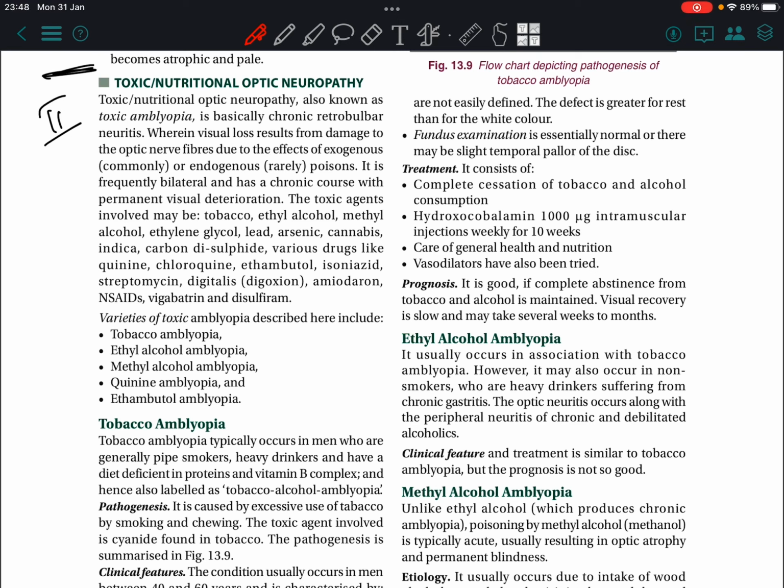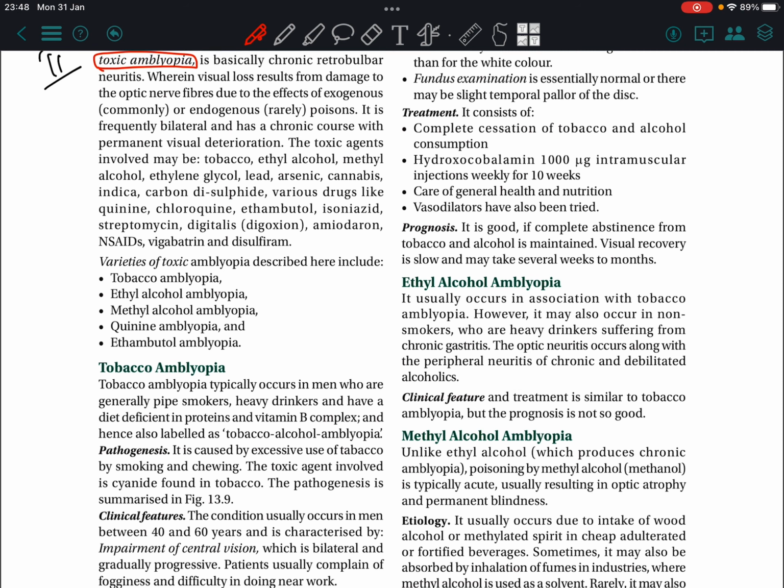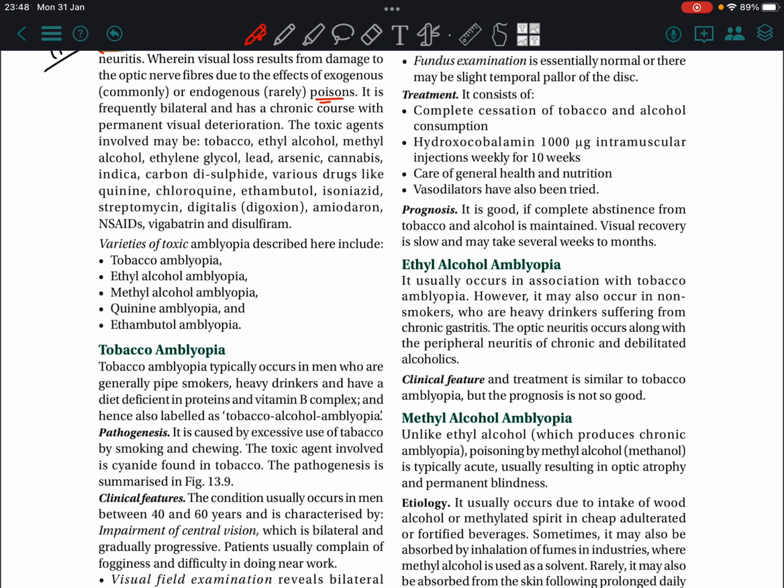Toxic nutritional optic neuropathy, also known as toxic amblyopia. It is basically chronic retrobulbar neuritis. Here the visual loss results from damage to optic nerve fibers due to effects of exogenous or endogenous poisons. It is frequently bilateral and has a chronic course with permanent visual deterioration.